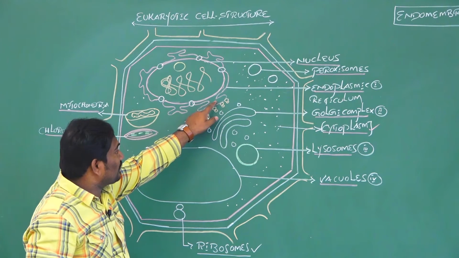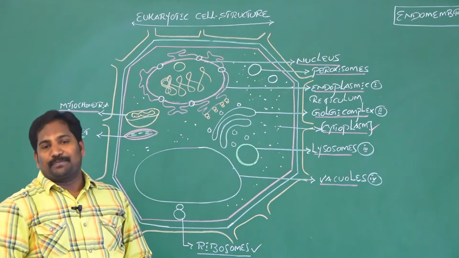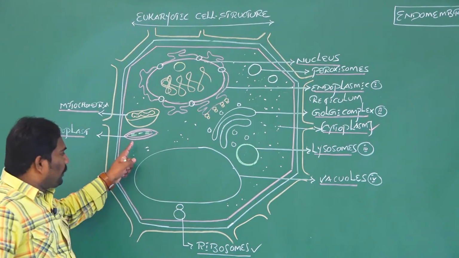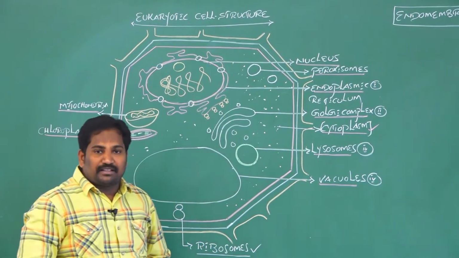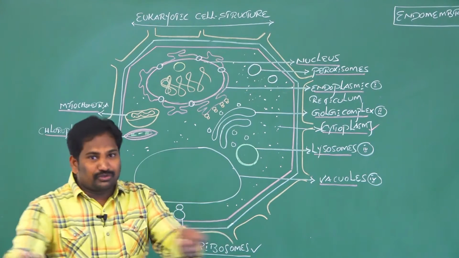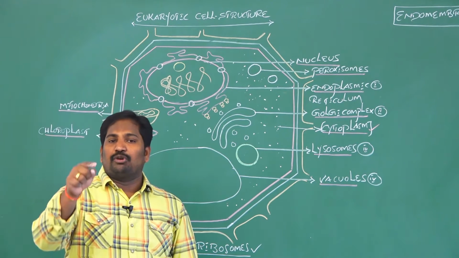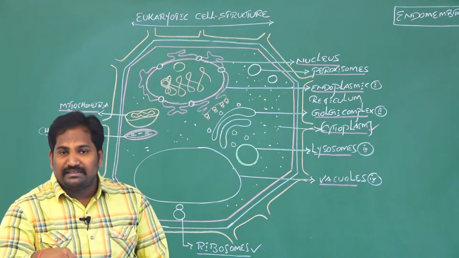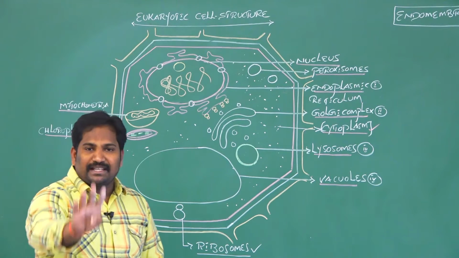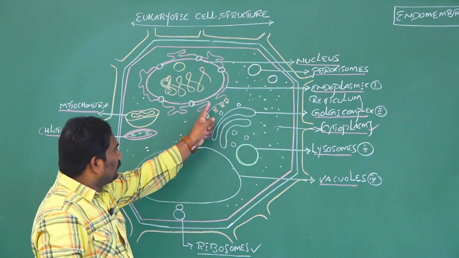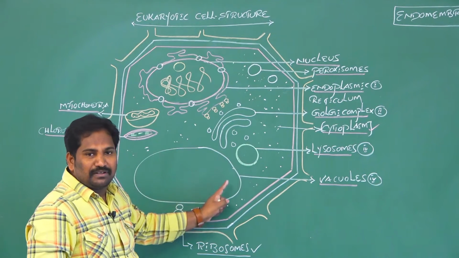The reason is the endoplasmic reticulum comes from the nuclear membrane. In prokaryotes, the nuclear membrane is absent. And here the chloroplast, mitochondria, ribosomes and peroxisomes are present. But these cell organelles' functions are not coordinated. So that's why these do not come under endomembrane cell organelles or the endomembrane system. So today in this class we discuss the endomembrane system. In the endomembrane system, how many cell organelles are present? Four: endoplasmic reticulum, Golgi complex, lysosomes, vacuoles.